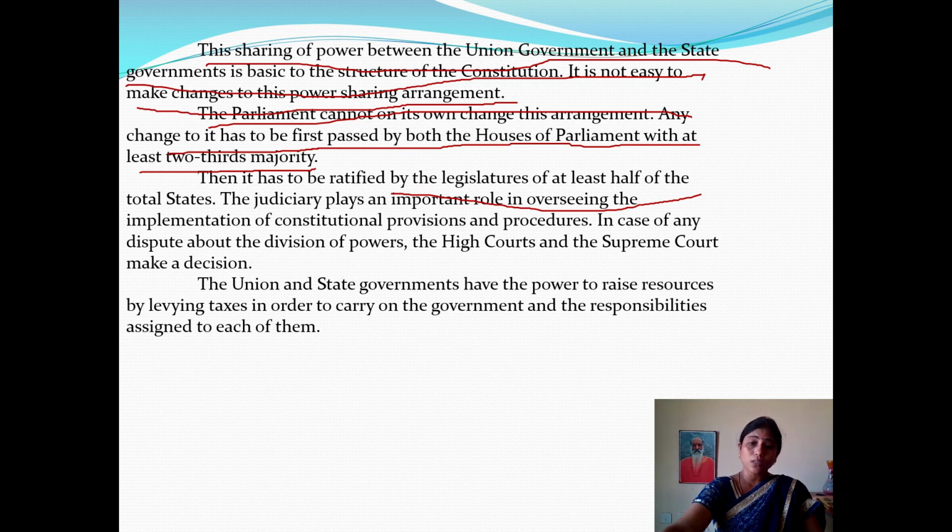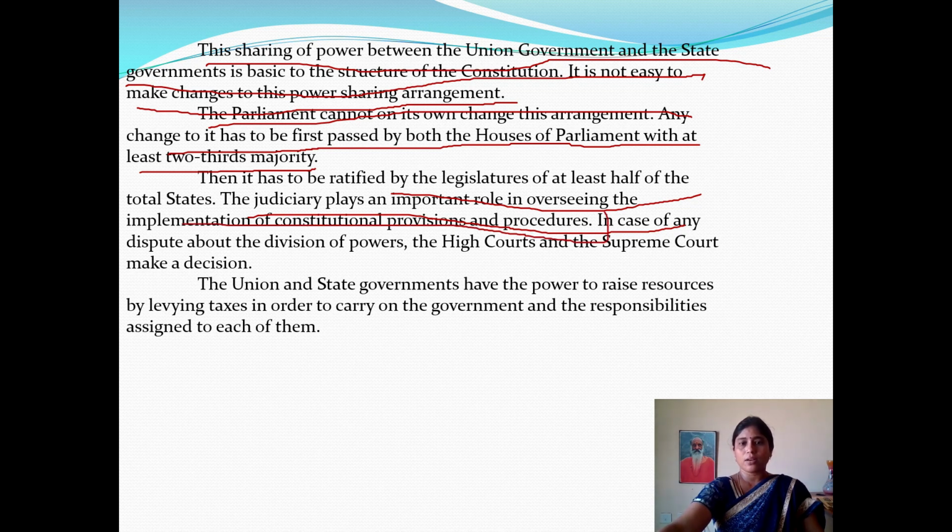A minimum two-thirds majority is needed. In that, again, half of the state legislatures also have to accept it to pass any bill. The judiciary plays an important role in overseeing the implementation of constitutional provisions and procedure.